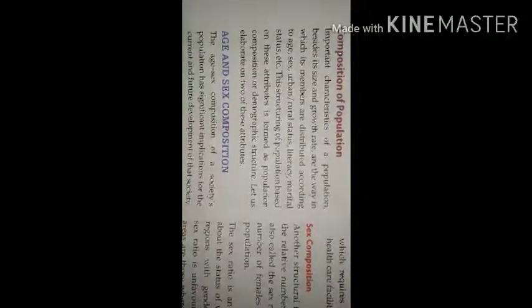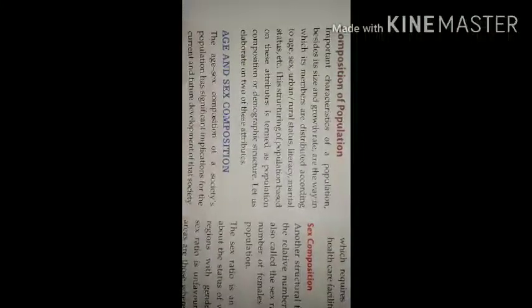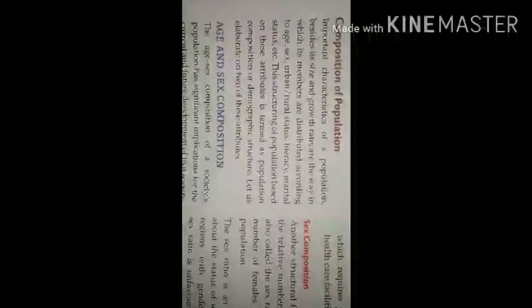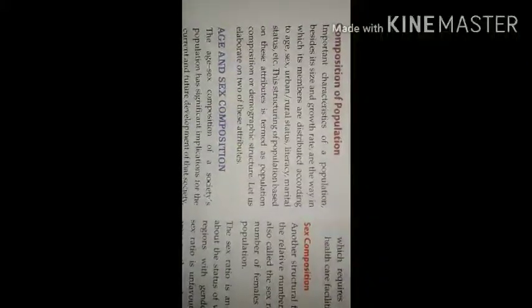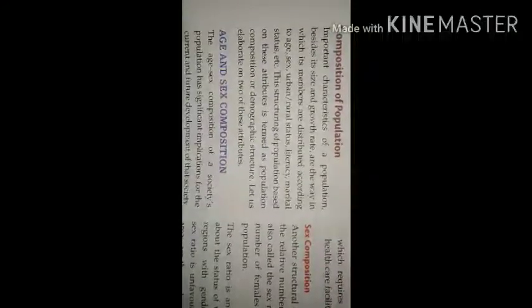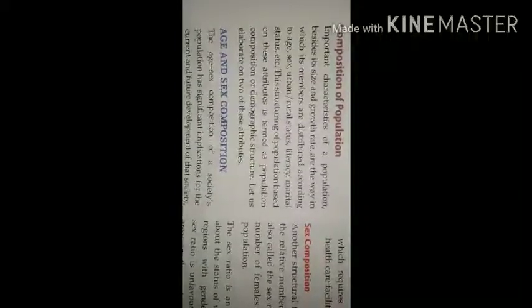Along with that, whether they are living in towns or cities, how much education they have got, and how many of them are married. So these things are the composition of population. Two of its characteristics we will learn.